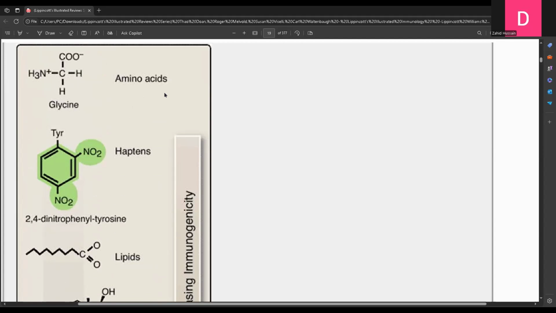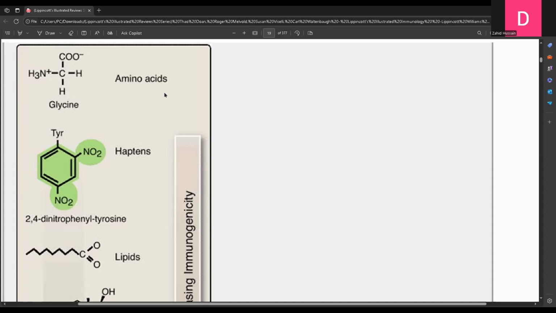But if they are immunogenic, they will be very less immunogenic. Because there are two things here. One thing is that this molecule, if it's foreign, but it cannot be foreign for our body because our body already has this glycine in it, and the immune system knows that it is self.